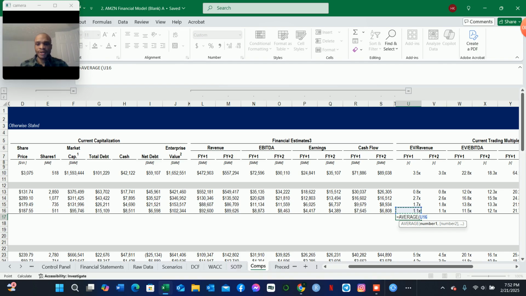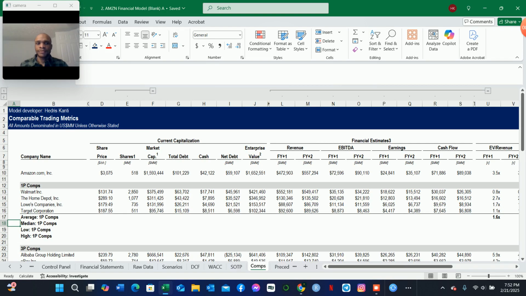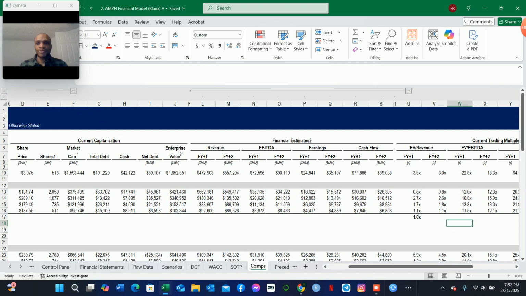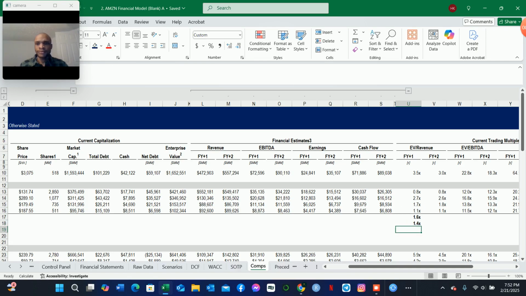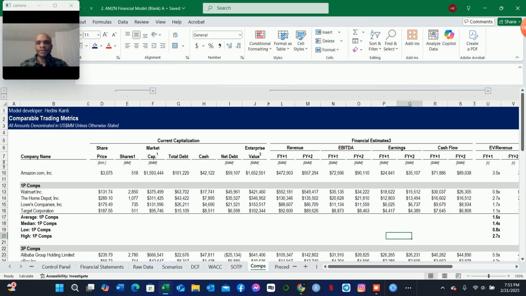So we take the average, and take the median, we can take the low, we can take the high of each of these metrics which we calculated. So as you can see, we have all of that for the first party comps.